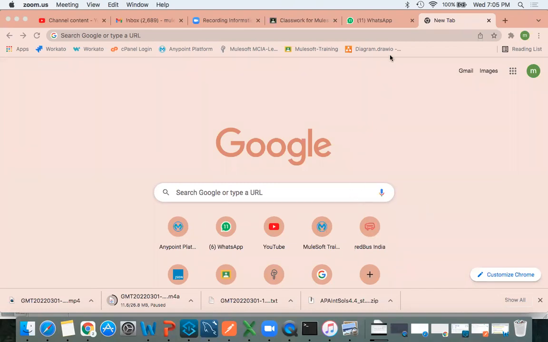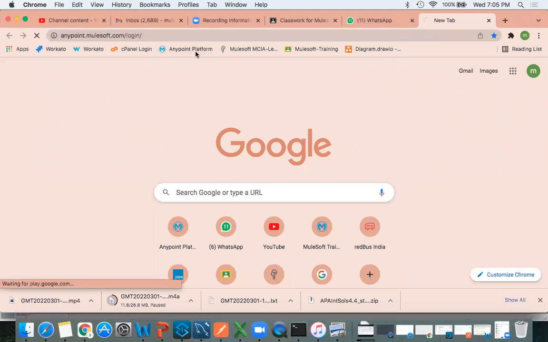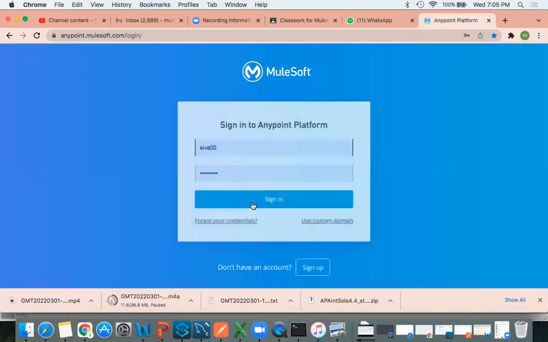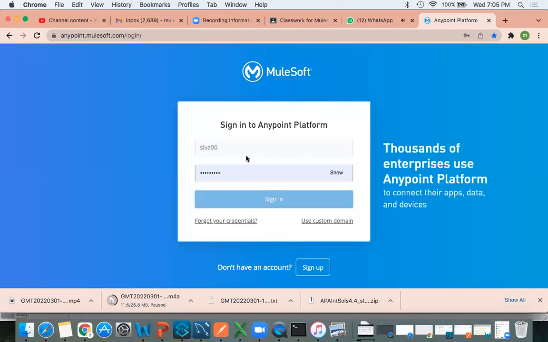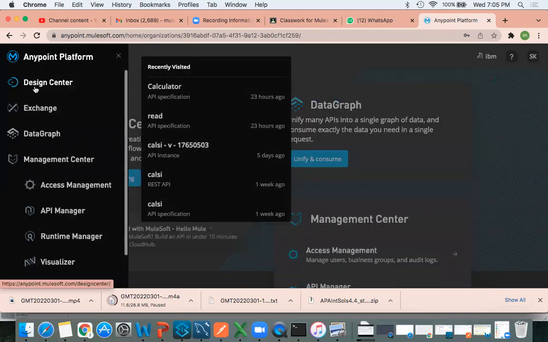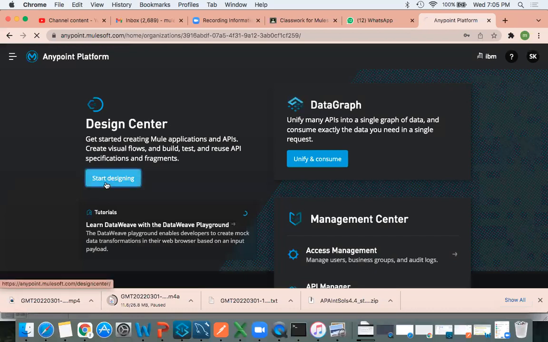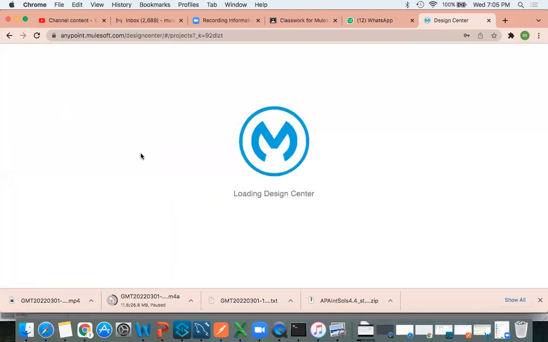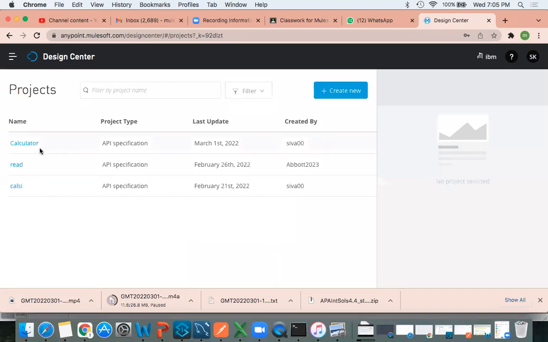Okay, guys, let me start this session. I'm going to log in with this Anypoint platform account. I'll click on start design. Last time I selected this, right? If I came here, I selected design center. Now I'll click on this start design. Both will take you to the same page. See, we created a calculator program, right? Let me open that.